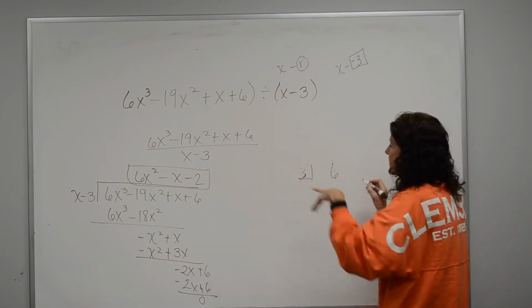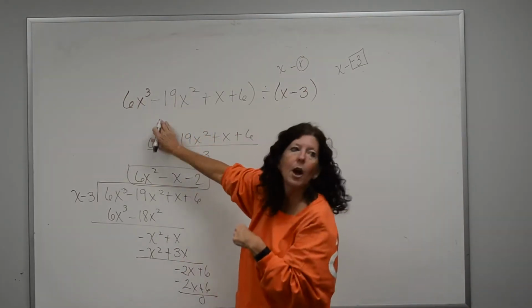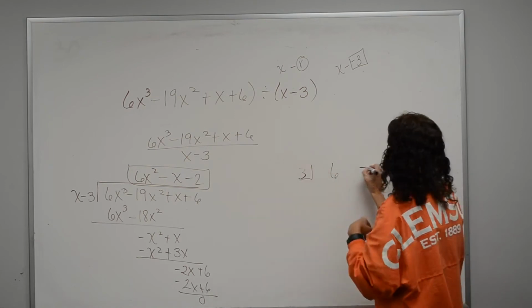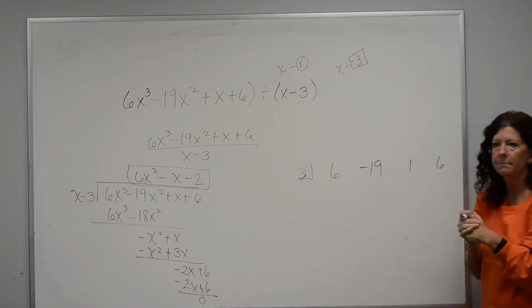So if that 3 was a 4, you'd put 6. If it was a 4, yes, I would have 6, 0, negative 19. Yes. Okay, so I have 6, negative 19, 1, and 6, right?